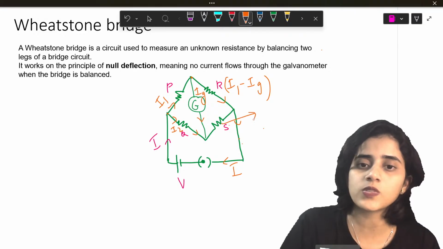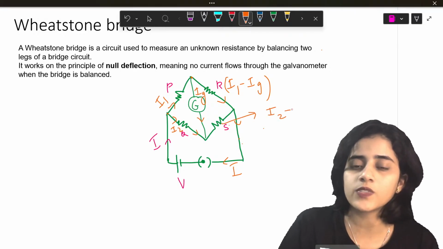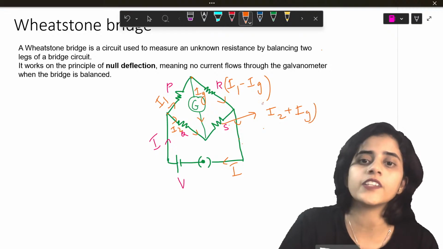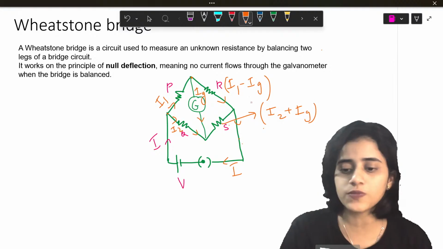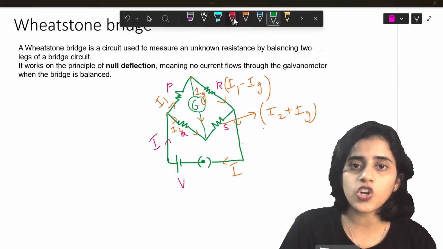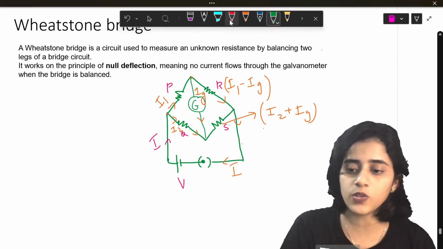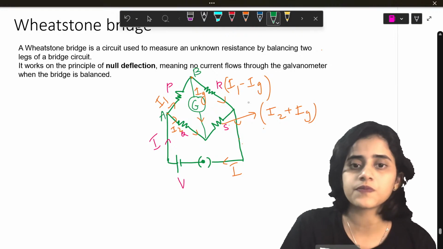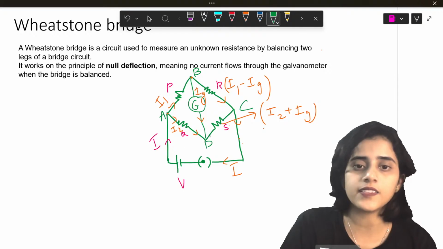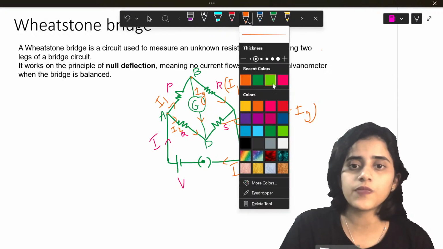So S will be I2 plus Ig. Do you understand this? Is the diagram clear to all of you? Now let's draw the loop. So where will I put the loop? I will put this as A, B, C and D.